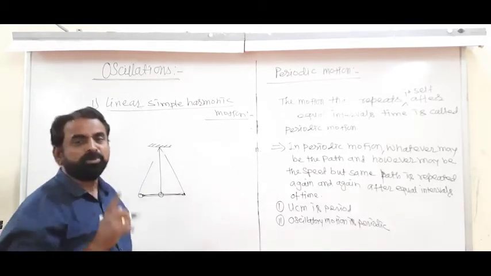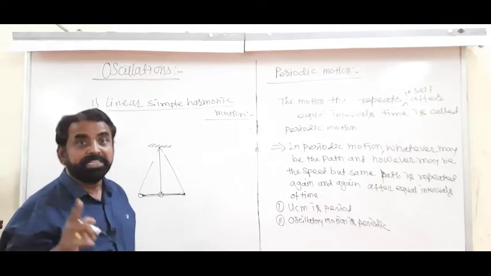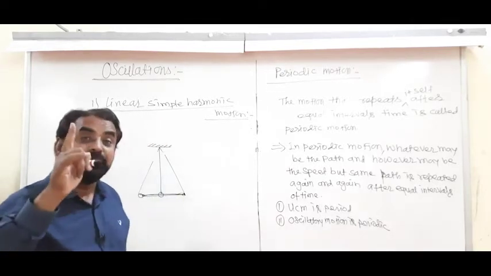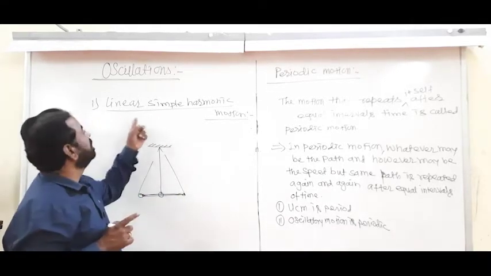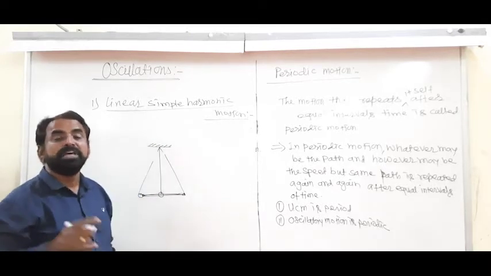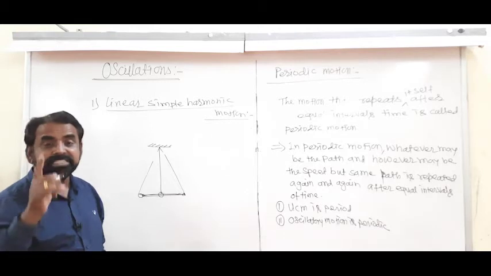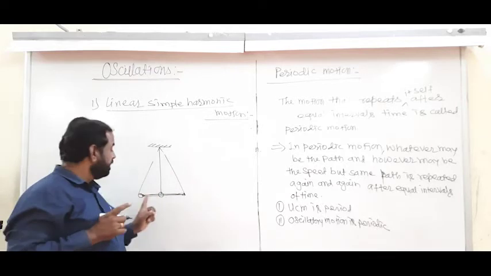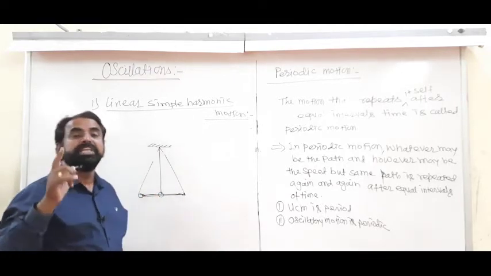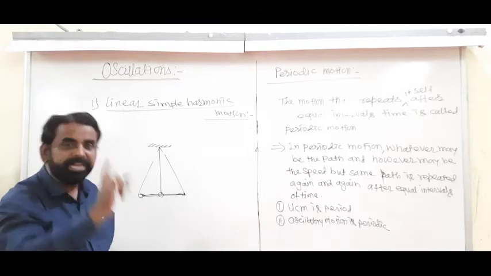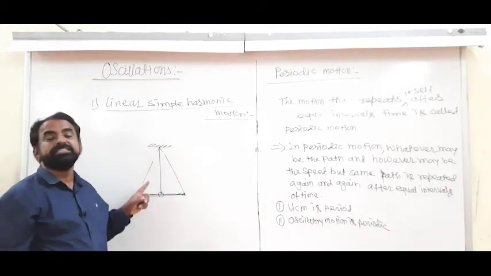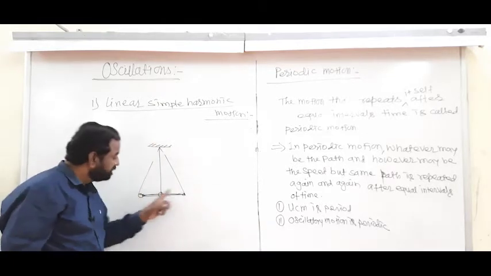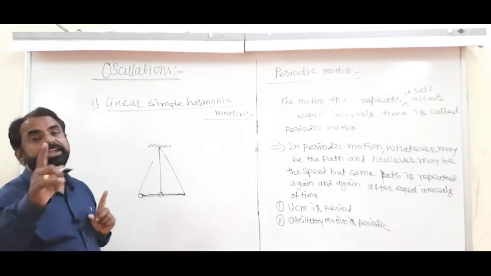What is the meaning of the word harmonic? Unique frequency. That motion oscillates with unique frequency. The motion that oscillates with unique frequency is called linear simple harmonic motion. The motion that repeats itself after equal intervals of time is called periodic motion. And in linear simple harmonic motion, the path followed by the object is a straight line.